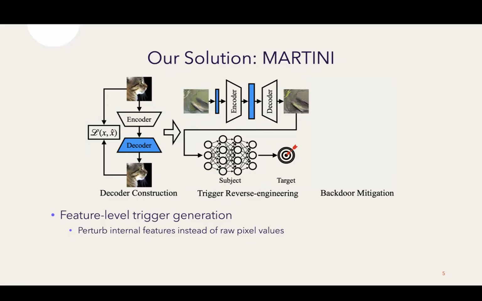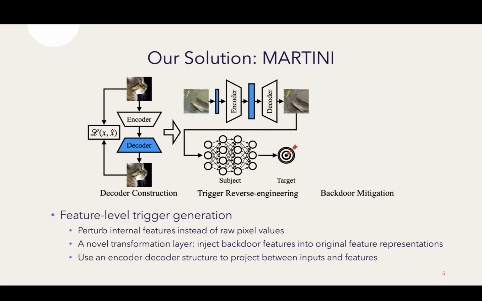Specifically, we leverage the internal feature representations from the encoder of the original image and modify these feature representations using a novel transformation layer. This layer will inject backdoor features into the original feature representation, and then we use the decoder to reconstruct the feature representations to the image, which will have both the original features and also the backdoor triggers added.